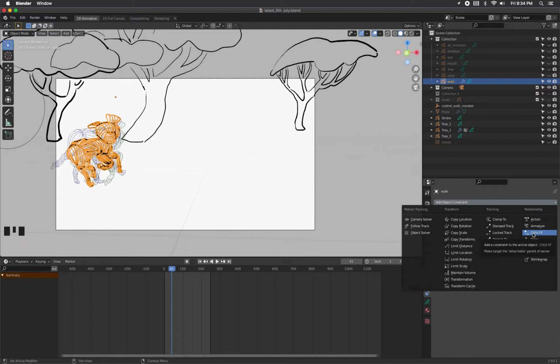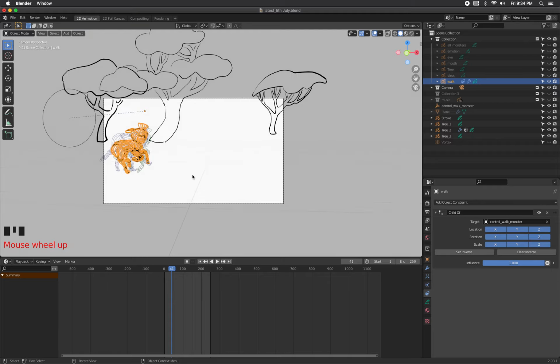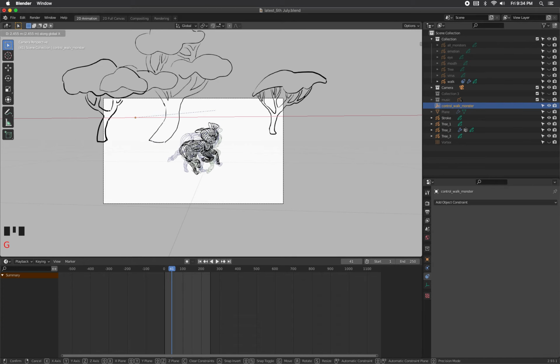So we're telling Blender that the walk monster is a child of the control walk monster. So now if we move the control walk monster, the actual grease pencil object moves along with it. So GX, see that? So when I move the control walk monster, the grease pencil object moves along with it.